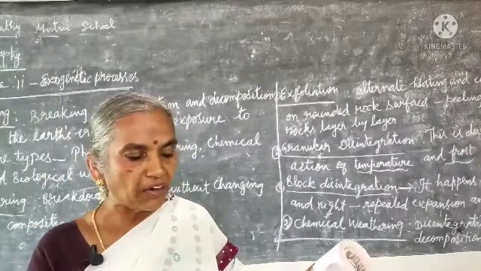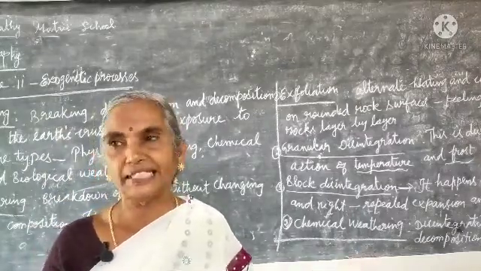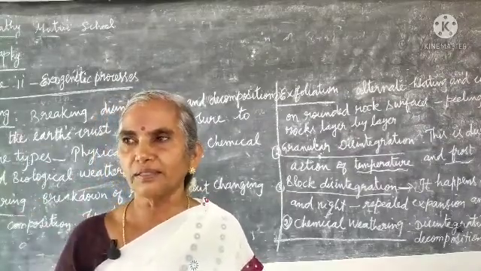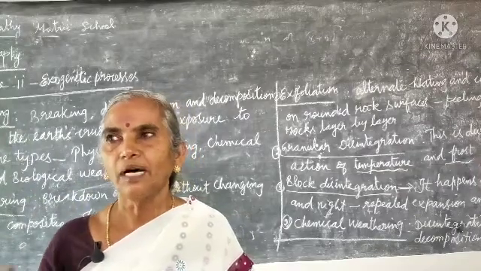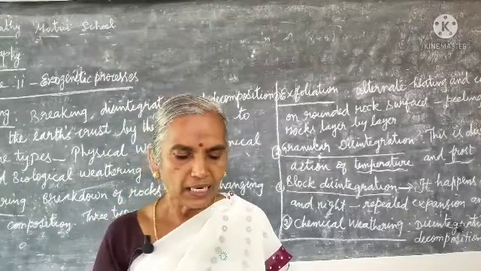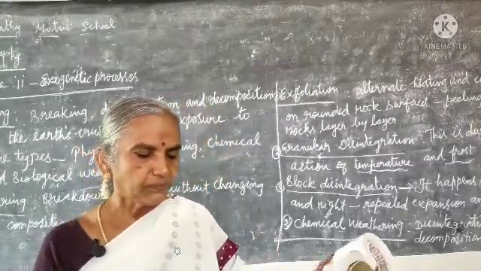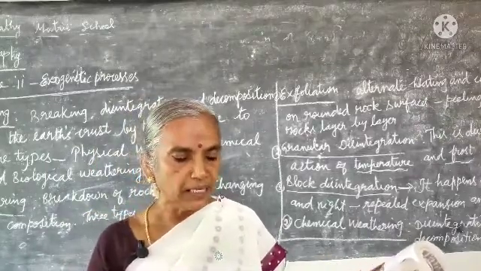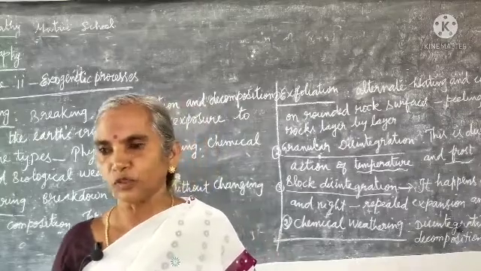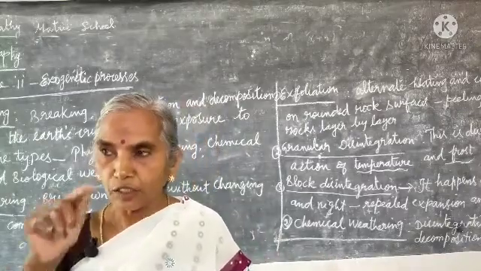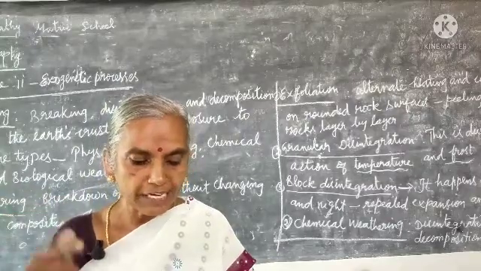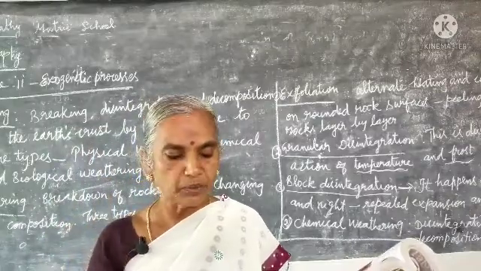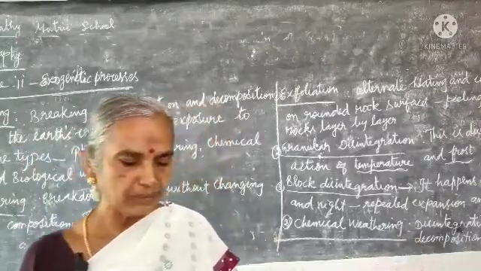Next one, 2.2 Gradation. It is the process of leveling of the land by means of natural agents. Natural agents mean water, wind and rainfall. There is a formula: gradation is equal to erosion plus transportation plus deposition. All these come under gradation.